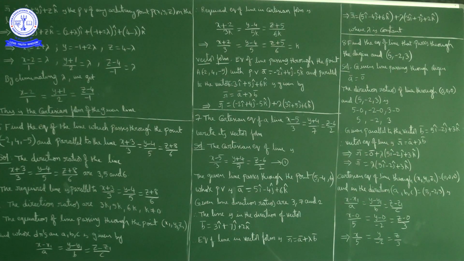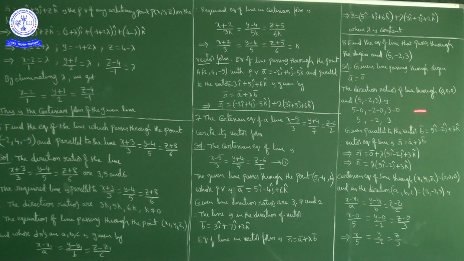So what else do we need? We need direction. Point minus point always gives direction ratios. Given the line passes through the origin, a bar is equal to 0 bar, I'll consider. Direction ratios of the line passing through the origin (0, 0, 0) and the point (5, -2, 3): suppose a line is passing through the points (x1, y1, z1) and (x2, y2, z2), then the direction ratios of that line you can consider as x2 minus x1, y2 minus y1 and z2 minus z1.